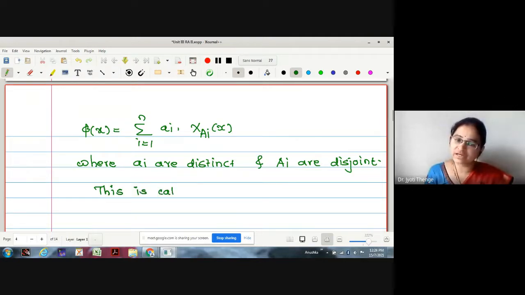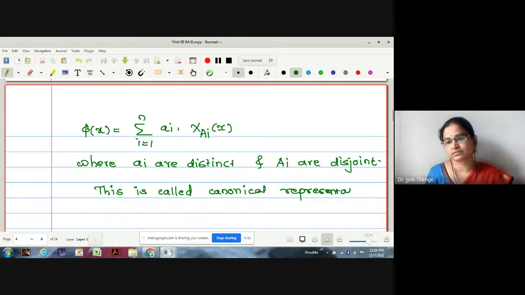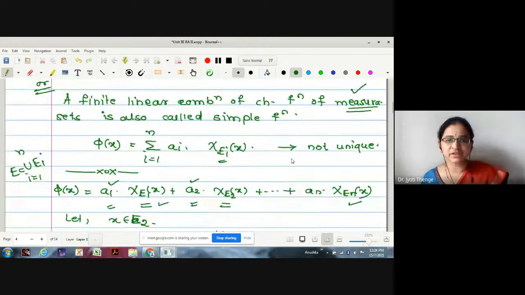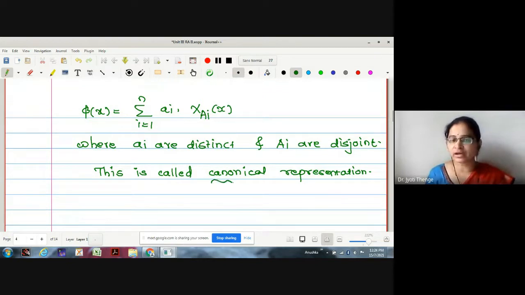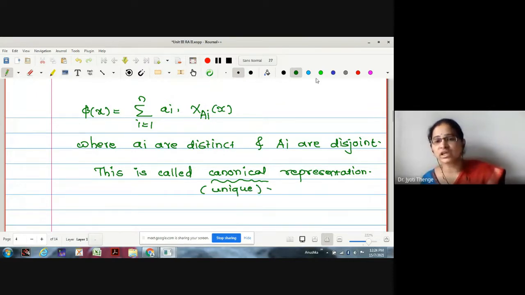Therefore, the representation in which we impose the condition that the elements ai are distinct and the capital Ai are disjoint is called a canonical representation. We have defined this earlier also, no? This is called canonical representation. Understood the difference between the two, ai chi of Ei and ai into chi of Ai? This is the canonical one. Canonical means natural, and this is a unique representation.